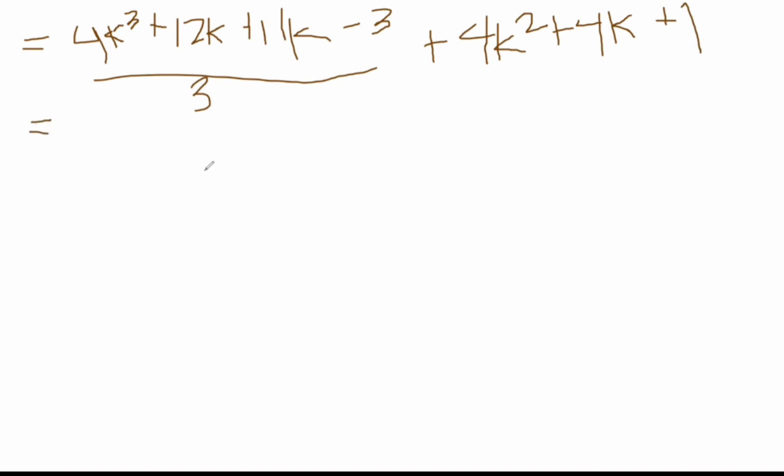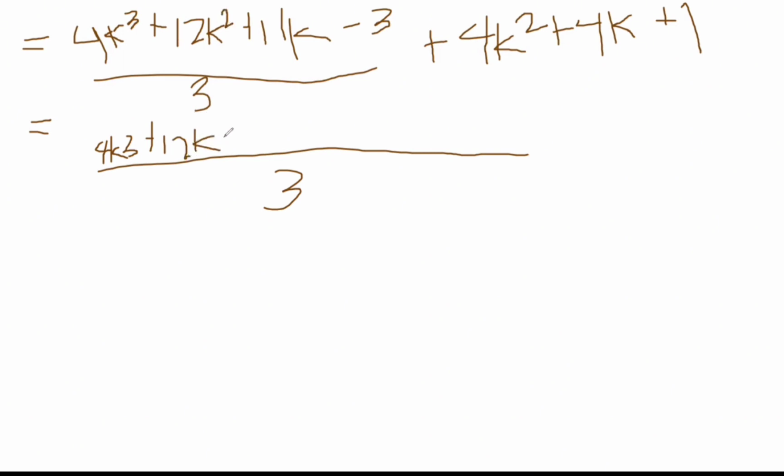We're going to get the LCD po. So copy lang po yung first term, 4k cube, plus 12k squared, plus 11k, minus 3 po.